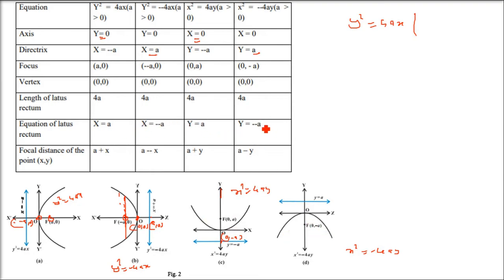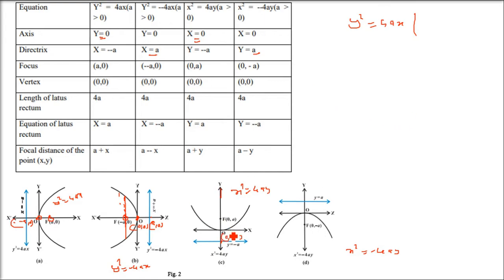As I said, the axis changes, so x and y will change. So a plus x, a minus x we have seen. Here it will be a plus y and a minus y, the focal distance of the point. So this is about parabola.